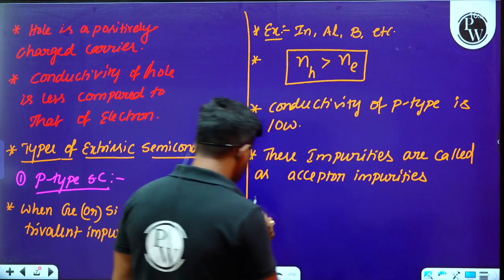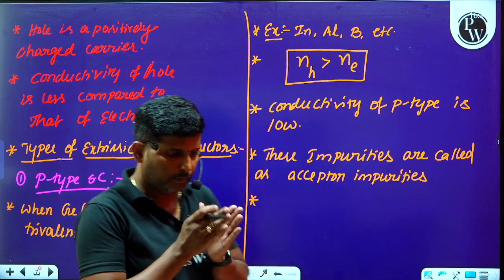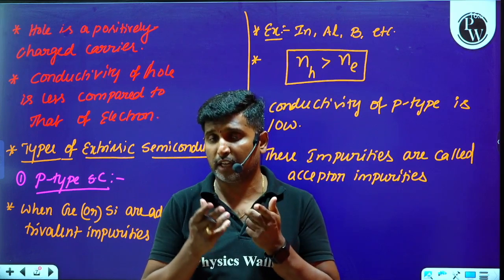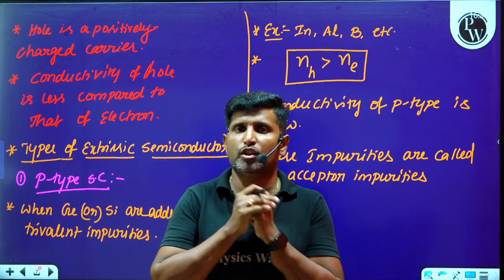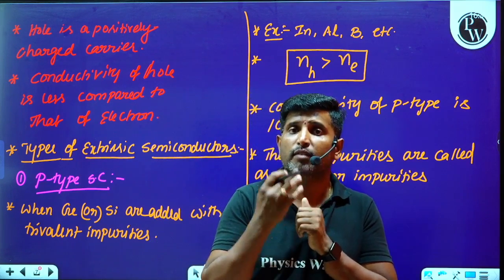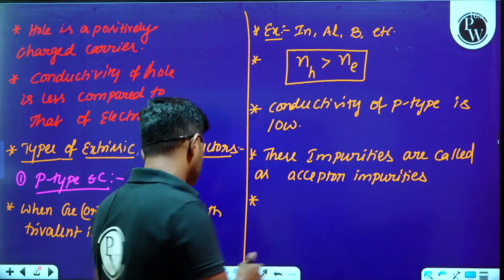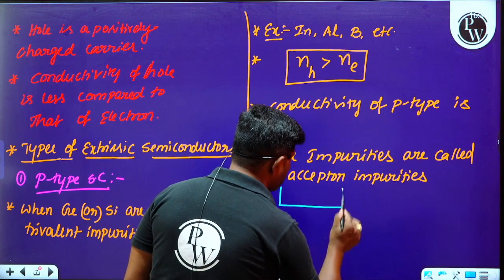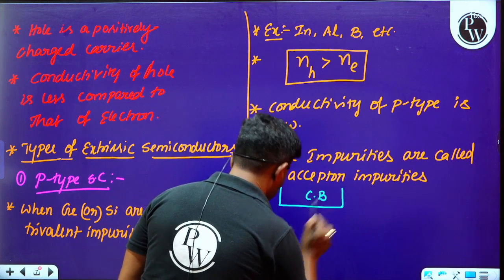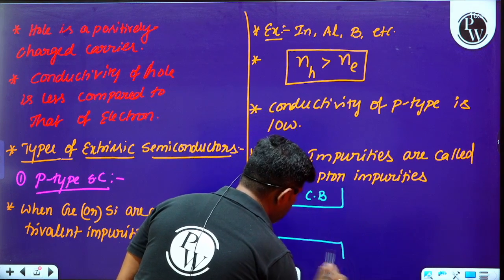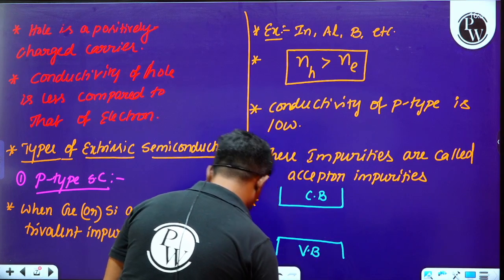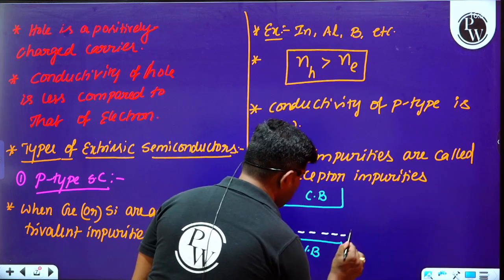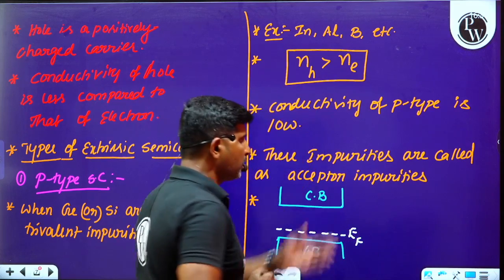As I said, for the impurity atoms there will be an energy level called the Fermi energy level. For a p-type semiconductor, this Fermi energy level will lie close to the valency band, because they are called acceptors.